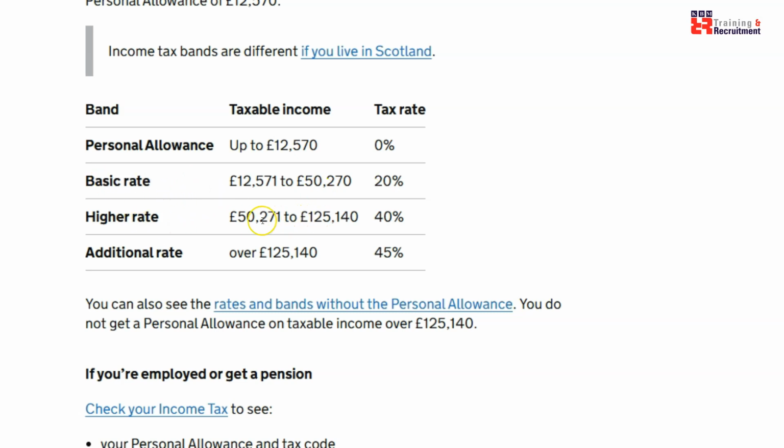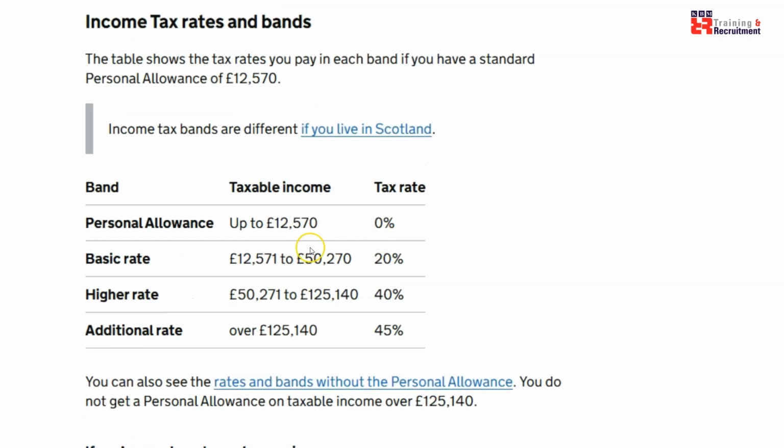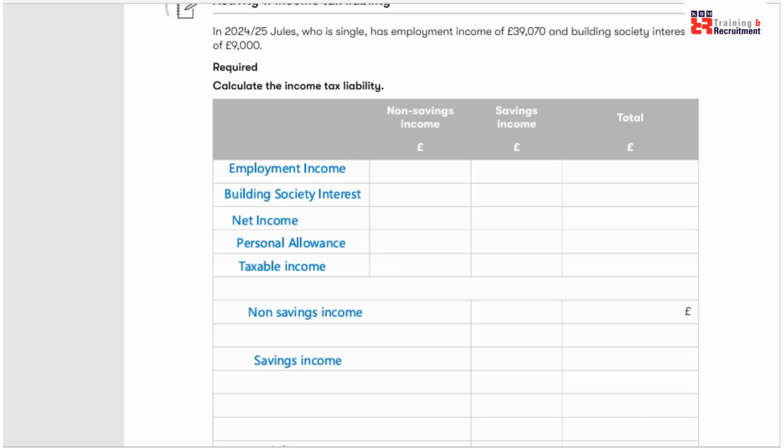And the higher rate, if your earning is more than 50,271, up to 125,140, you pay 40%. And if your earning is more than 125,140, you pay additional tax, which is 45%. And these incomes, we're talking personal income. Personal income comes from employment, like your salaries and wages. It could be property income, pension you received, or savings income and dividend you are receiving from UK company. Let's do some calculation. It will make more sense.